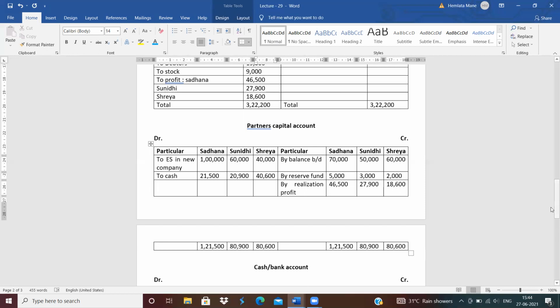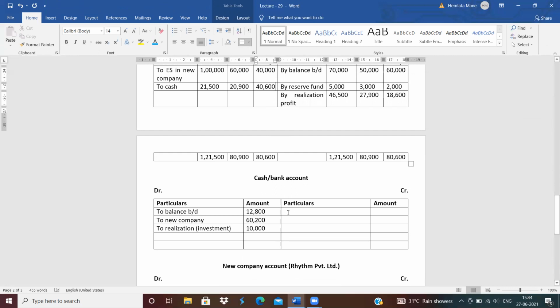Now this difference transfer to cash account by Sadhana Capital 21,500, by Sunidhi Capital 20,900 and by Shreya Capital 40,600.